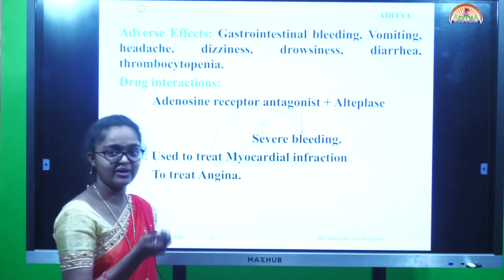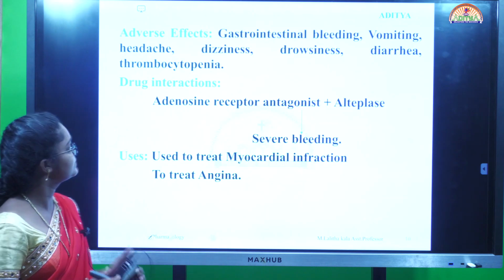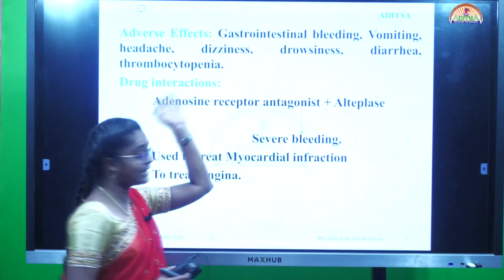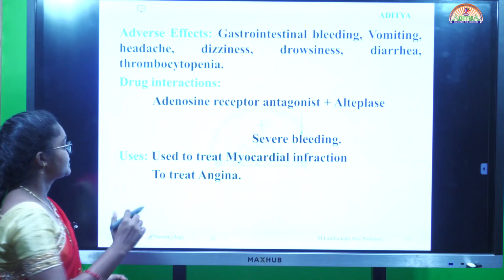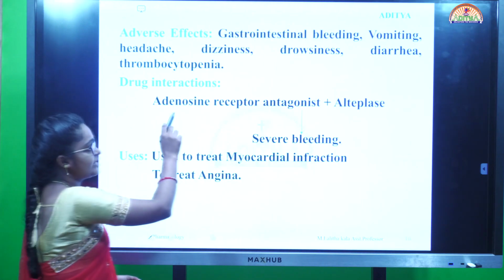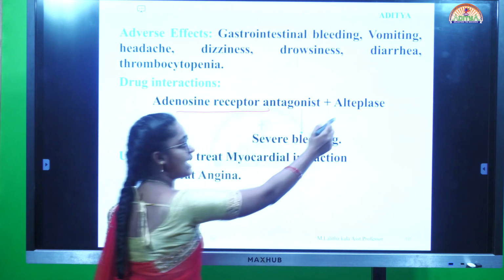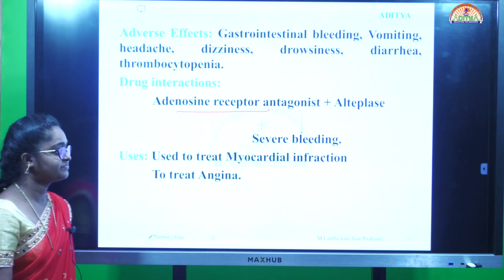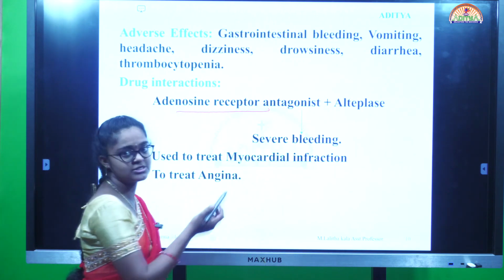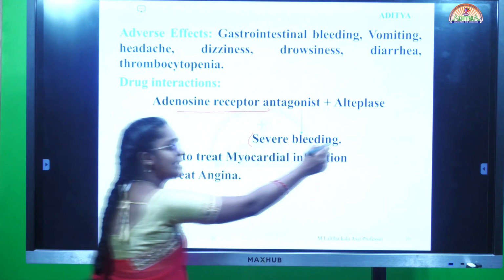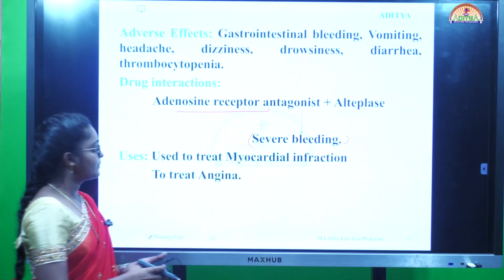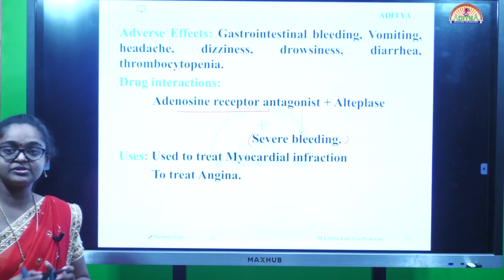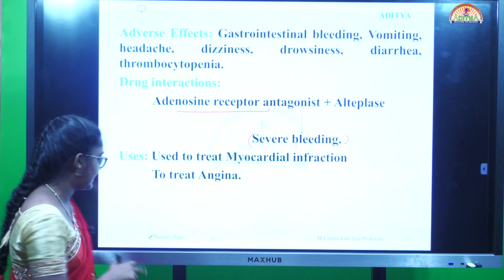Adverse drug reactions are similar to the COX as well as phosphodiesterase inhibitors, that is GI bleeding, nausea, vomiting, dizziness, drowsiness, diarrhea and thrombocytopenia. Next, coming to drug interactions. Adenosine receptor antagonist along with alteplase: while administering these two drugs, it causes severe bleeding, that means thrombocytopenia. We are going to write it as thrombocytopenia also, because it is also severe loss of blood. Uses: use it to treat myocardial infarction as well as angina.